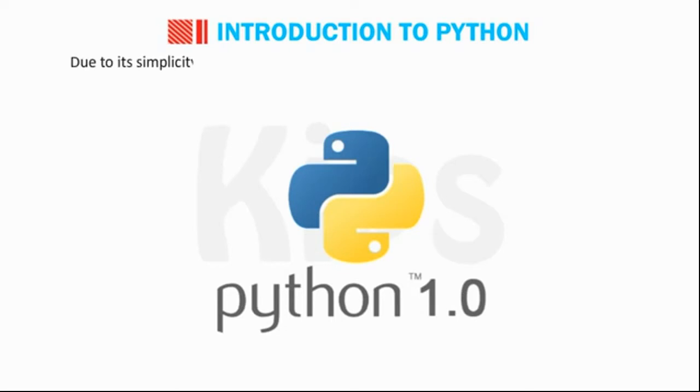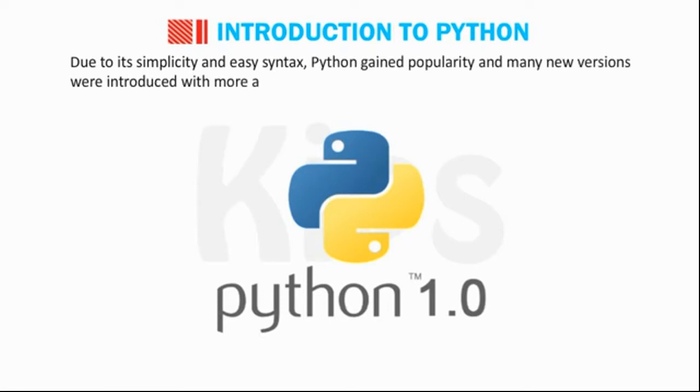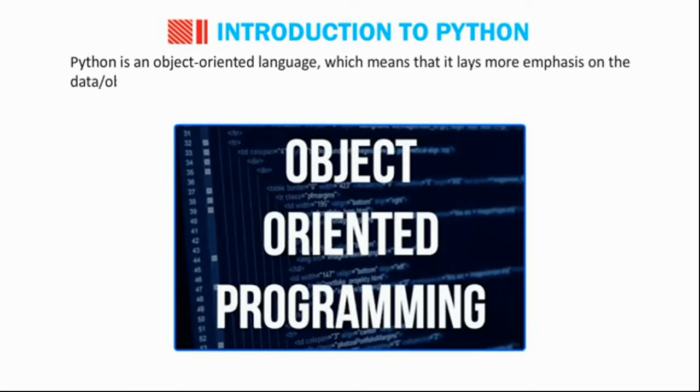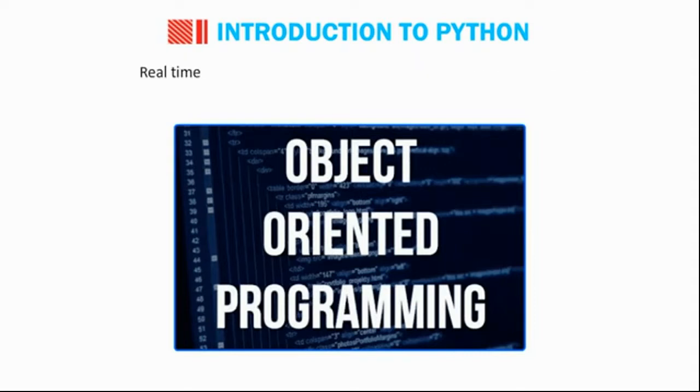Due to its simplicity and easy syntax, Python gained popularity and many new versions were introduced with more advanced features in it. Python is an object-oriented language, which means that it lays more emphasis on the data or objects rather than the procedures. Real-time objects are considered and worked on in this language.